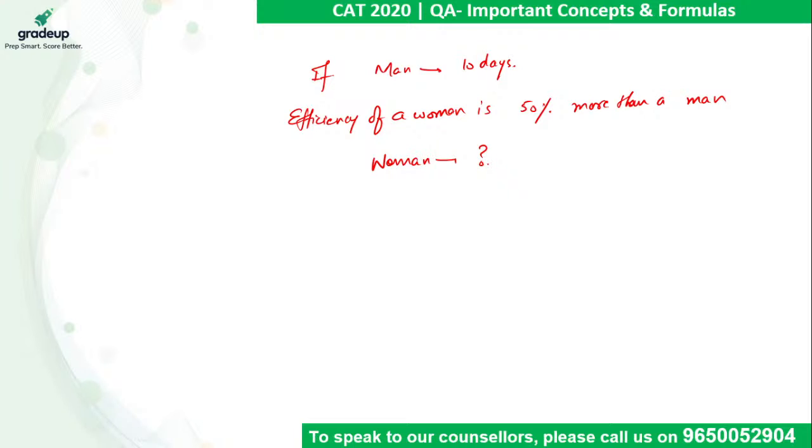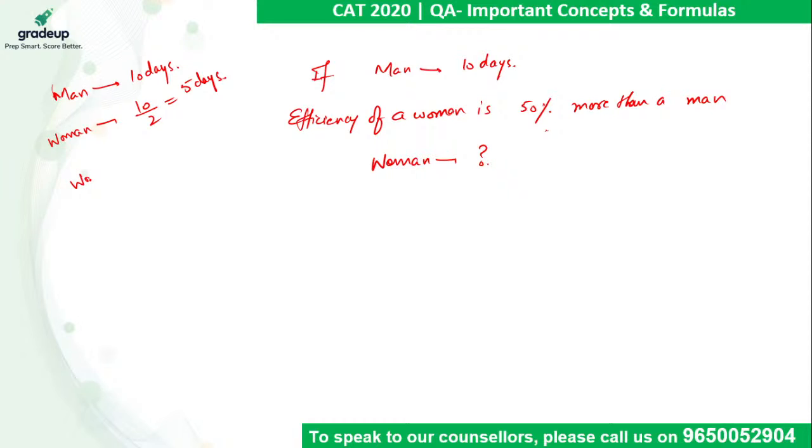Now let me give you certain examples for better understanding and longer retention of this. If a man can do a work in 10 days, and if there is a woman, now listen to my statements. मैं अभी इसे solve नहीं कर रहा हूं. I am giving you statements right now. If it is given to you that the efficiency of woman is twice that of a man, listen to me carefully. If efficiency of a woman is twice that of a man, then the number of days taken by woman will be 10 by 2, which is 5 days.